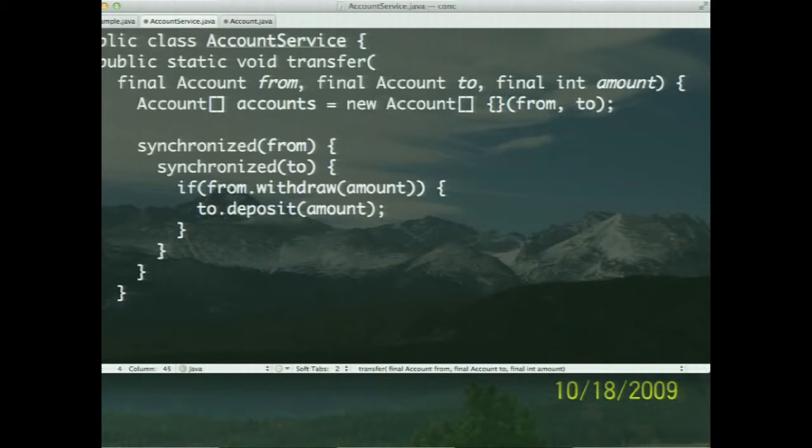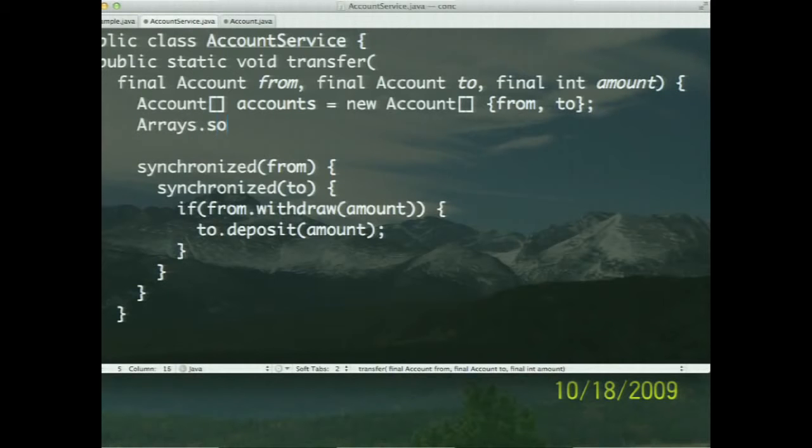Now once we create the from and the to accounts, what we could do is Arrays.sort, and then we can put the accounts to sort. Then we could say over here accounts[0], and then this could be accounts[1], to really lock them in that particular order. Well, even if that removes the deadlock, we still have the livelock, and we have to start putting the Lock interface and do a lock and tryLock and release the lock. That would involve putting a try and finally block.